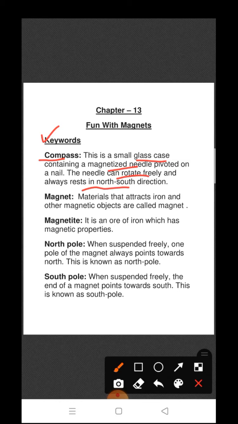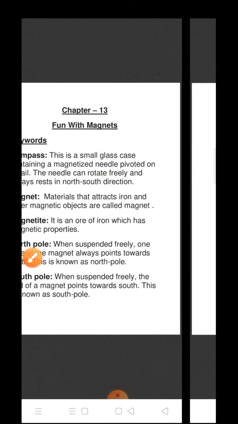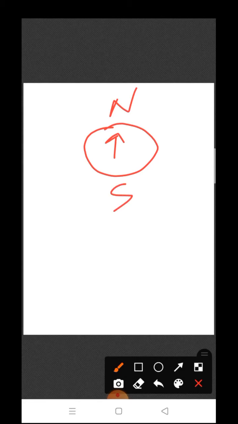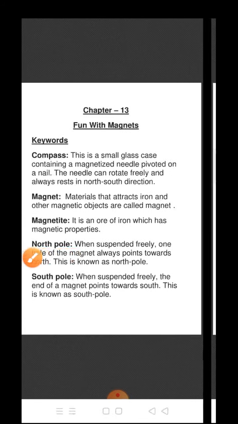As I already told you, a magnetic compass is a device in which we have a needle which always points towards the north and south direction and helps us to find the north and south direction. By knowing north and south direction, we can easily find the east and west direction also. So a magnetic compass helps us to find the direction.